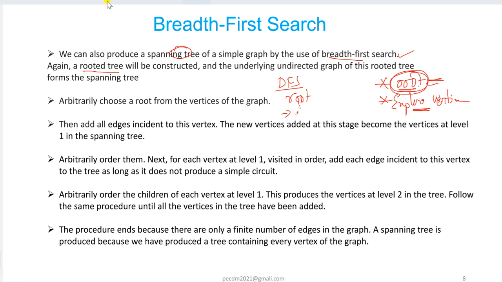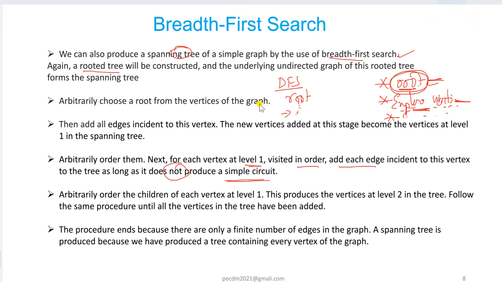Now you are in some order. Here you got many edges, and in the next step you can choose any vertex among these and explore all the edges again and again, until you visit all the vertices in a particular graph. So arbitrarily they are ordered, and then for each vertex at level 1 visited in order, you add each edge as an incident. But remember, it should not produce a simple circuit. It should not produce a circuit.